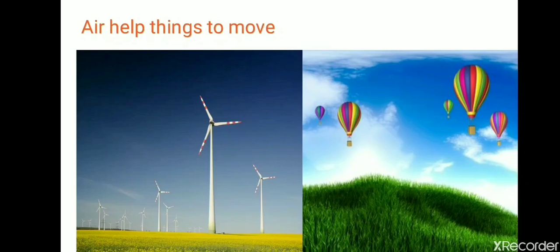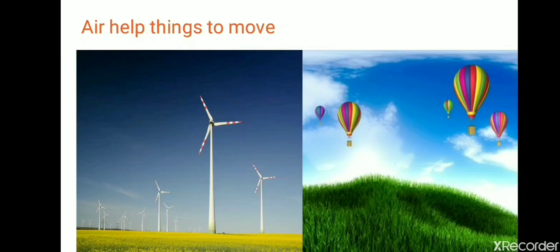Air helps things to move. Like here you can see a windmill picture is there. Then there are air balloons. So many air balloons are there. So children, you also fly kite in the air, right? You also see curtains swinging. You also see trees, branches, plants. They are moving. So how are they moving? They are moving because of the air only.